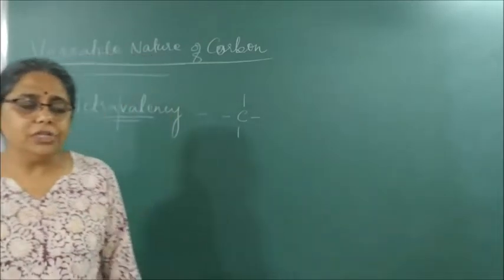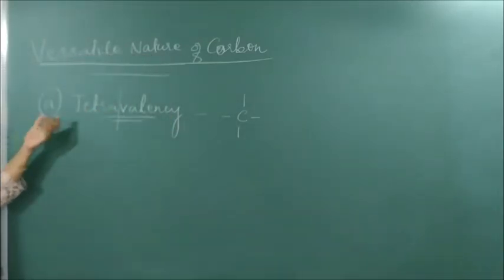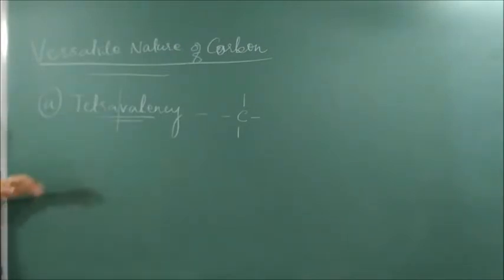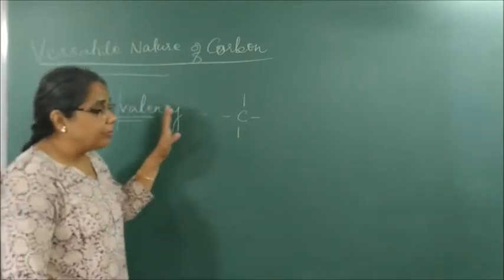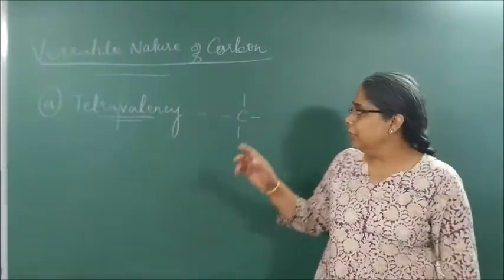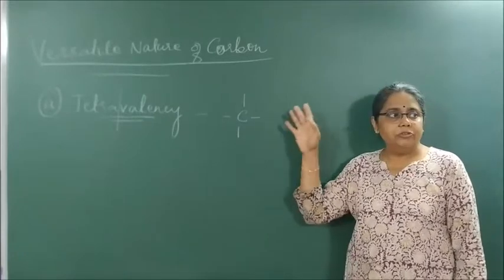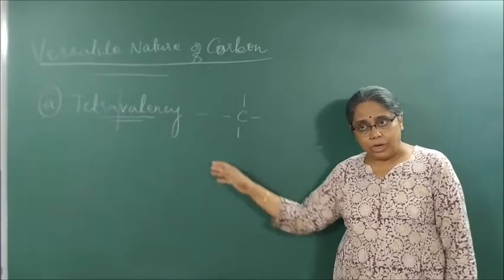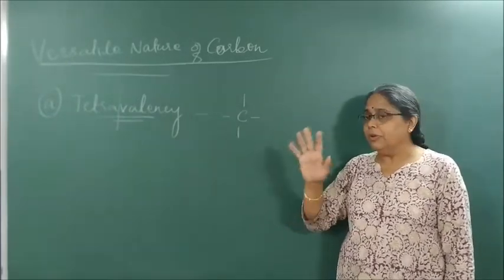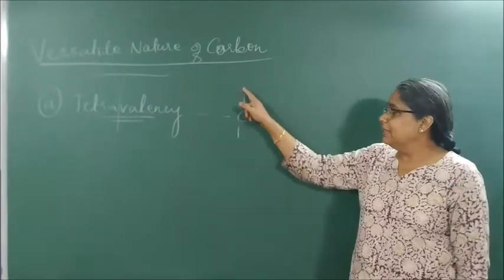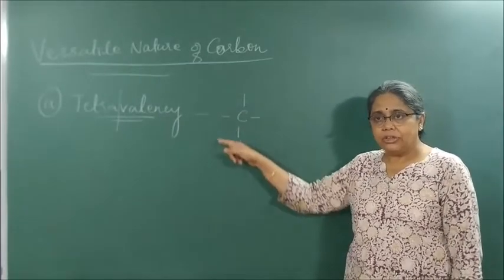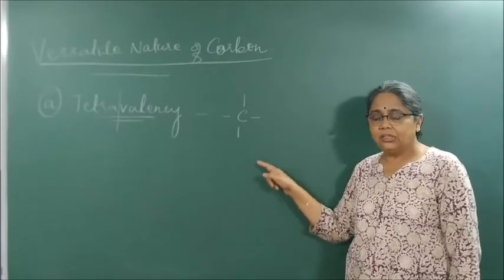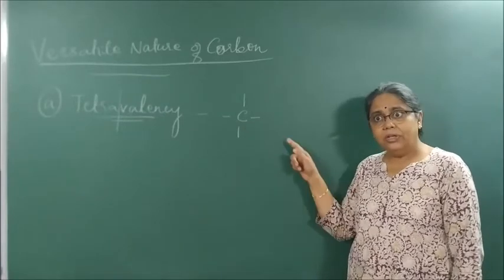What is carbon's first logic for why it forms a large number of compounds? Because carbon shows a unique ability to form long chain compounds, and that is possible only because the valency of carbon is 4. It can link to 4 other carbon atoms or 4 other atoms which have valency 1, maybe hydrogen, chlorine, or bromine. So even with 4 we can have CH4, then CH3Cl, then CH2Cl2, then CHCl3, then CCl4.